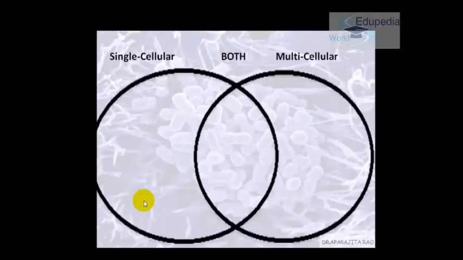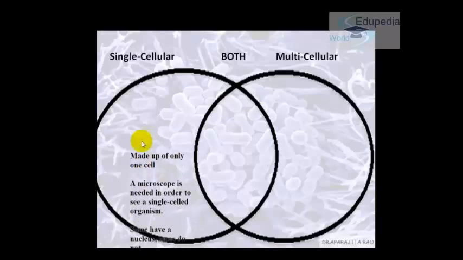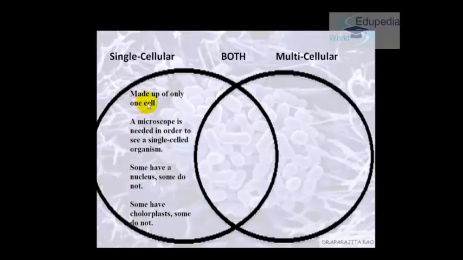Now let's see some differences and some similarities between single cellular and multicellular organisms. In single cell organisms, like we have already discussed, they are made up of only one cell. We need a microscope to see them. Some have a nucleus and some do not have a nucleus. Some have chloroplasts and some do not have chloroplasts.